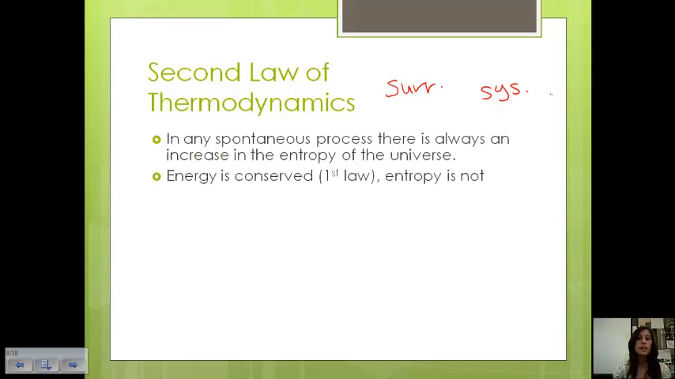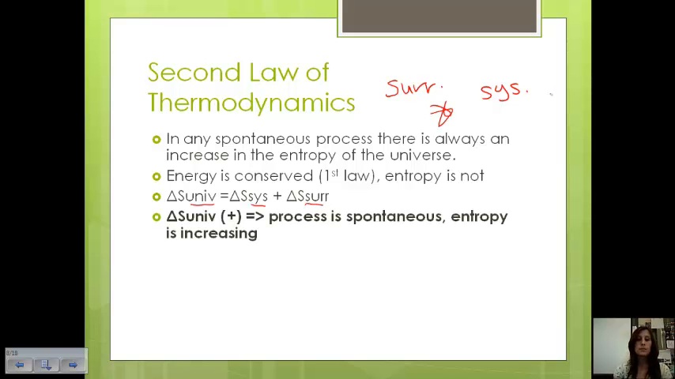We'll talk about entropy of the surroundings and the system, which is what we're interested in, or what the reaction is. The first law says that energy is conserved, but as you can see from the second law, entropy increases for spontaneous processes, and so this would mean that entropy is not conserved. For the entropy of the universe, we have a total, or sum, of the entropy of the system plus the entropy of the surroundings, just like we talked about with the two parts of the universe.